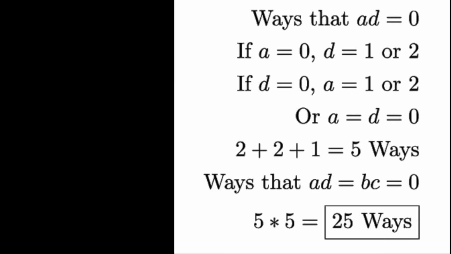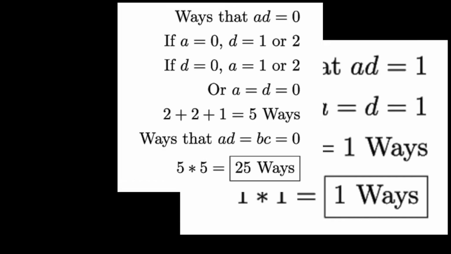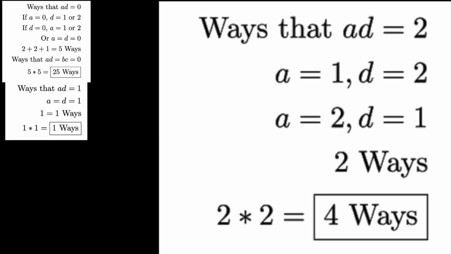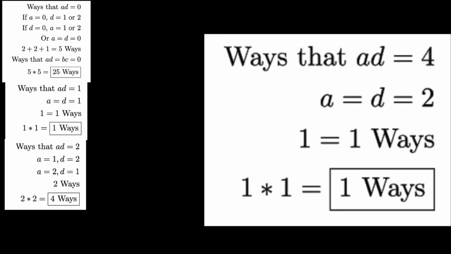So let's say A is 0, then D could be 0, 1, or 2. If A is 1 or 2, D could be 0. That's 5 cases. And since there are two sides, you have 25 total possible combinations with 0. Then you have the possibility that they both multiply to 1. There's only one possibility, 1 times 1 is equal to 1 for both sides. And you have the possibility that they multiply to 2, which is 1 times 2. And since you can order them two ways on both sides, that's 2 squared, or 4 ways. And you have the possibility they can multiply to 4, which is 2, 2, 2, 2. And so if you add all these up, you get 25 plus 1 plus 4 plus 1 to get a total of 31 ways that don't work.